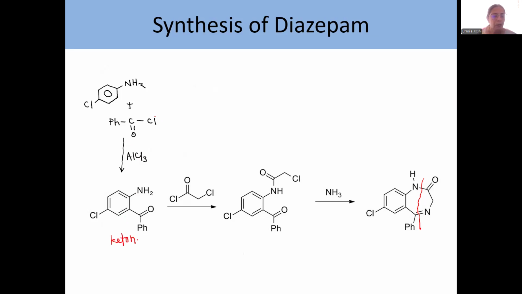Okay. This ketone, when it is treated with chloroacetyl chloride, this is not a Friedel-Crafts reaction because this substitution is occurring on this amino group. Okay. Now we get a terminal chloride. When you treat it with NH3, it will easily get converted to NH2. Okay. Rest of the structure remaining same. And this NH2 will then cyclize with this carbonyl group to give you diazepam.